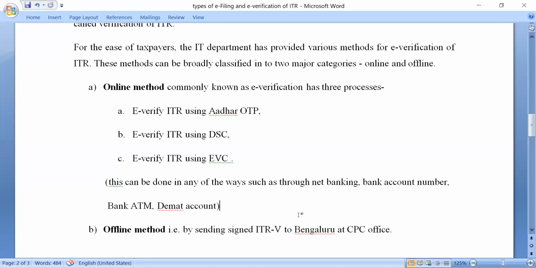EVC is that OTP kind of thing, electronic verification code. This code is generated through net banking, where your pre-validated bank account number has to be validated in your income tax registration, or your bank ATM may be used.